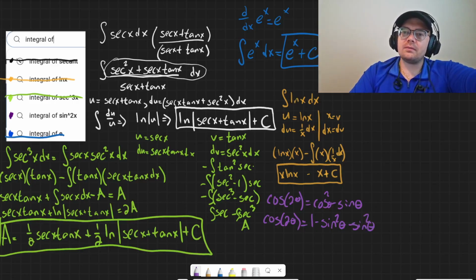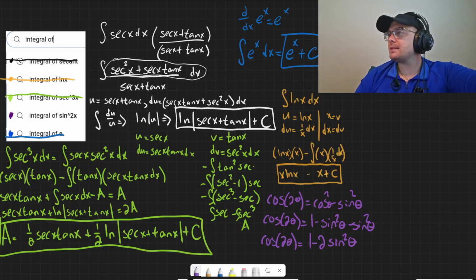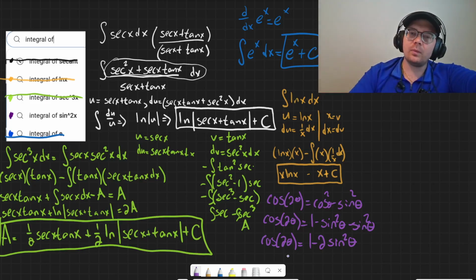So cosine squared is equal to 1 minus sine squared. So then we would get this. Oh, forgot to put a squared on that. So then this is 1 minus 2 sine squared theta. And then we can go ahead and start solving. It looks like I'm going to maybe run out of space here. Let me see. Let's move this over. I'm starting to write over my stuff a little bit here. Cosine 2 theta minus 1, and everything divided by negative 2 would equal sine squared theta.